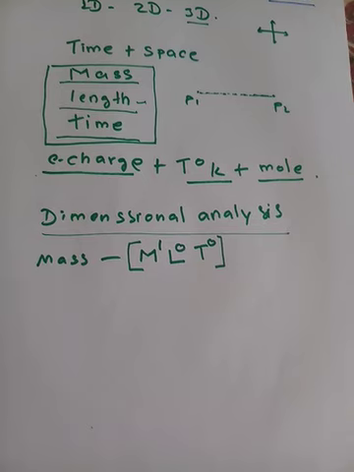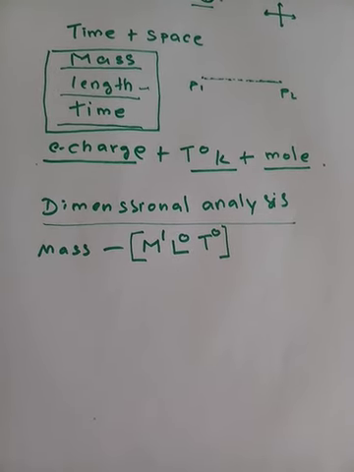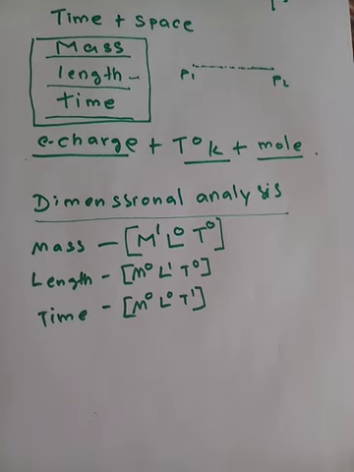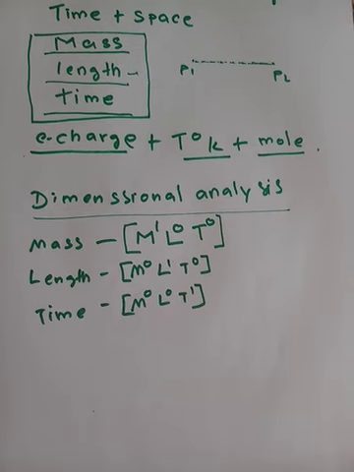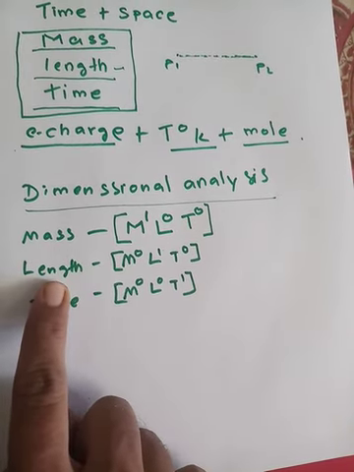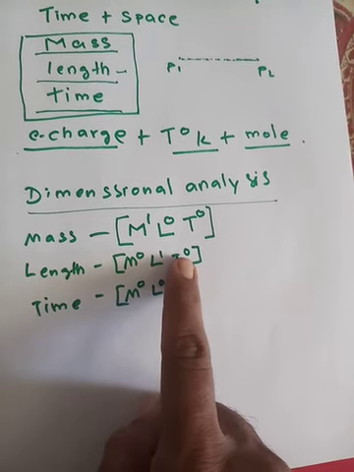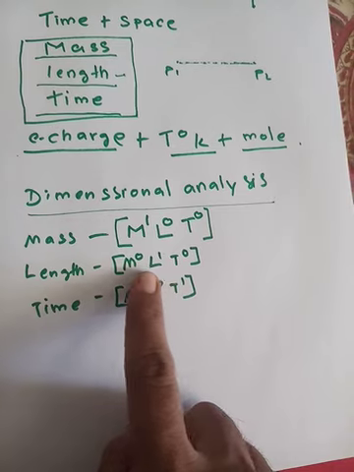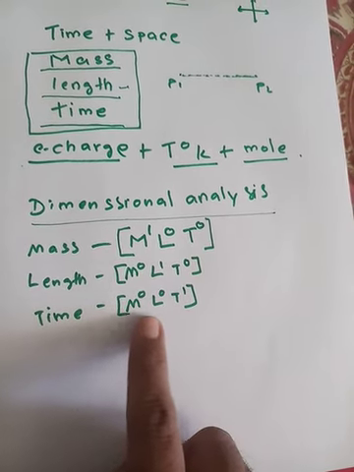Similarly, for the other two physical quantities also, I can write the dimensional expressions. See, the dimensional expression for length: it's only length which contributes to make up length. Mass has no role, so the power is 0. Time has no role, so again the power is 0. So this is the dimensional expression for length. Similarly, this is the dimensional expression for time.